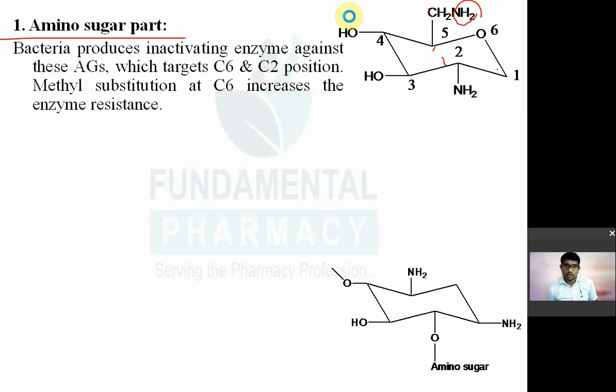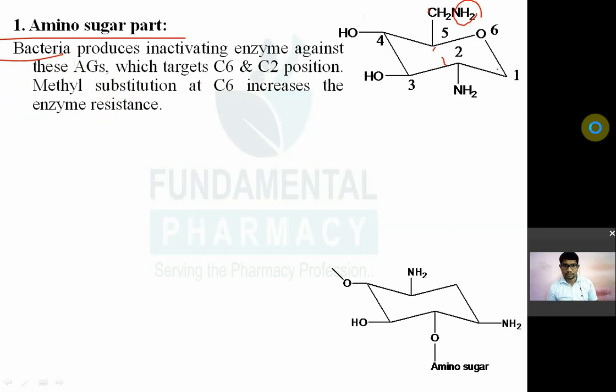So bacteria, different bacteria produces the enzymes, as I have told you, because these aminoglycosides can develop a resistance. Bacteria can develop a resistance to aminoglycoside via different way. So first they will produce a enzyme which will inactivate the aminoglycoside. So bacteria produces the inactivating enzyme against these aminoglycosides.